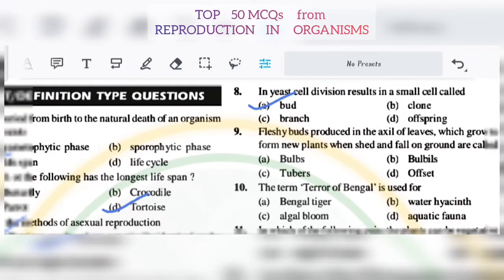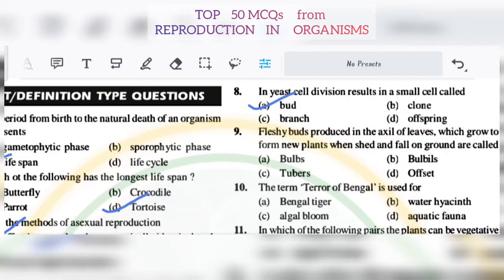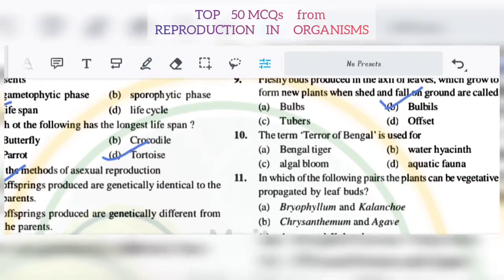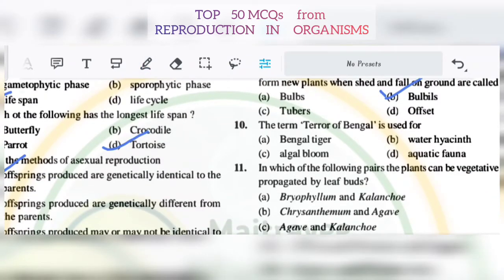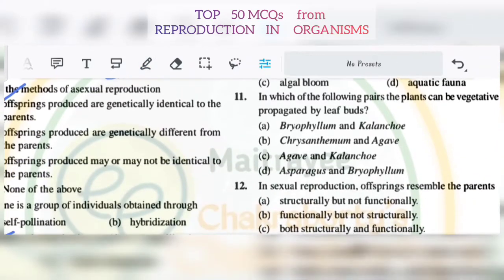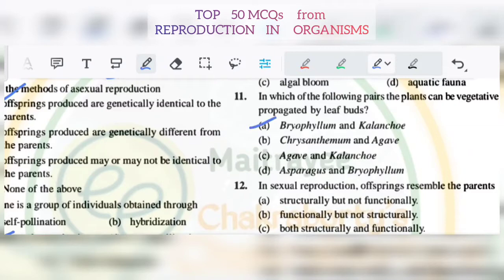Number 9. Fleshy buds produced in the axil of leaves, which grow to form new plants when shed and fall on the ground, are known as bulbils. It is B. Number 10. The term terror of Bengal, what I have told you, that was water hyacinth. So it will be 10B. 11. In which of the following pairs can plants be vegetatively propagated by leaf buds? Bryophyllum and Kalanchoe, Chrysanthemum and Agave, Asparagus and Bryophyllum. So it will be 11A. You know it very well.